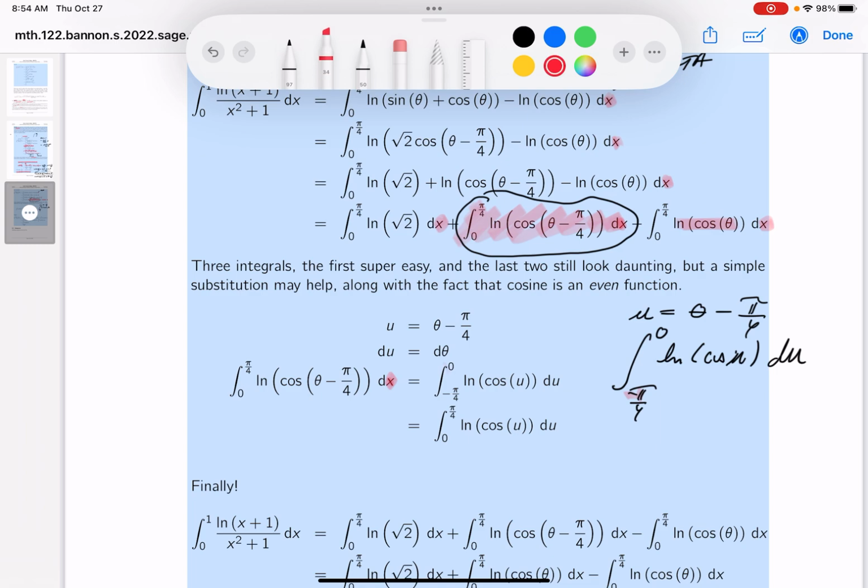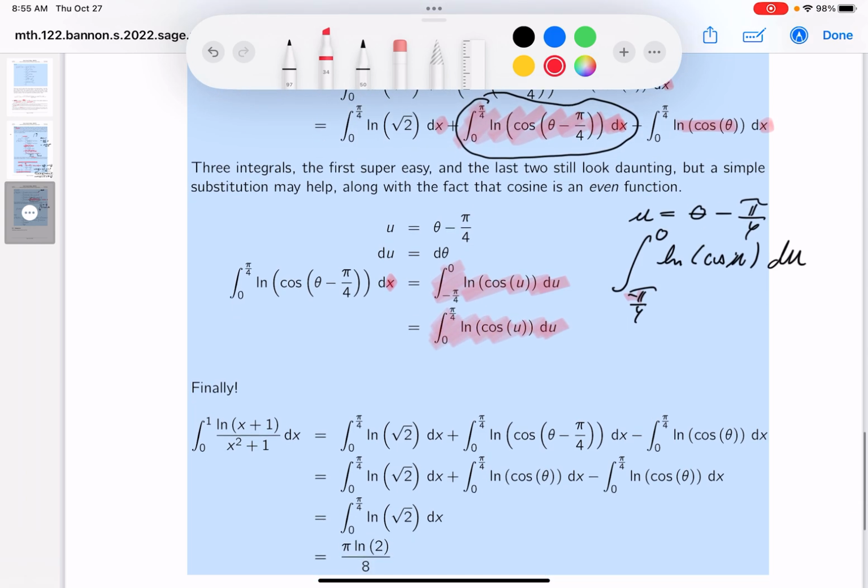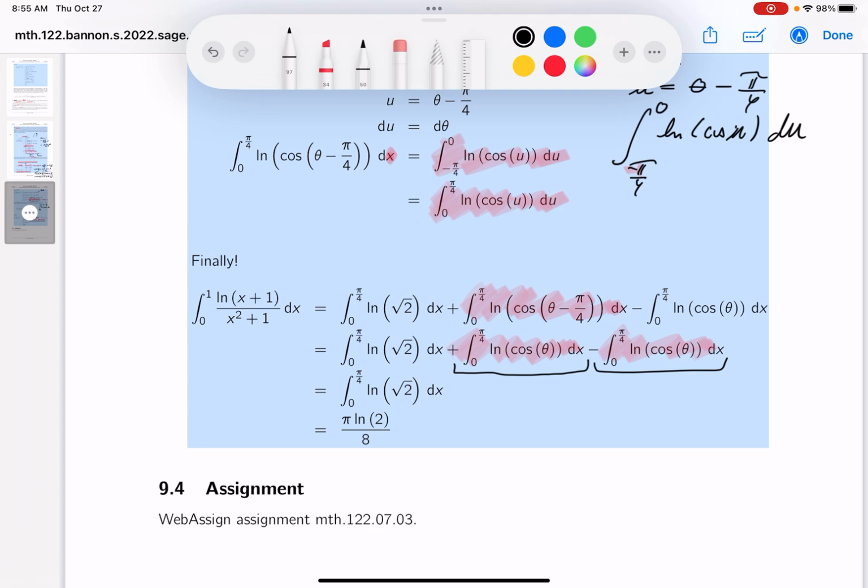That's right over here. Now, what I know about the cosine function, it's even. So, whether you're going from minus pi over 4 to 0 or 0 to pi over 4, it's going to give you the same result. So I wrote this down. And this is where I have the eureka moment that I'm looking at this integration over here, and I realize it's identical to this integration over here. All right? What else about these two over here? Whatever they are, whatever this number is, it's the exact same number as that, and we're subtracting them. So I'm left with the real simple integration now.